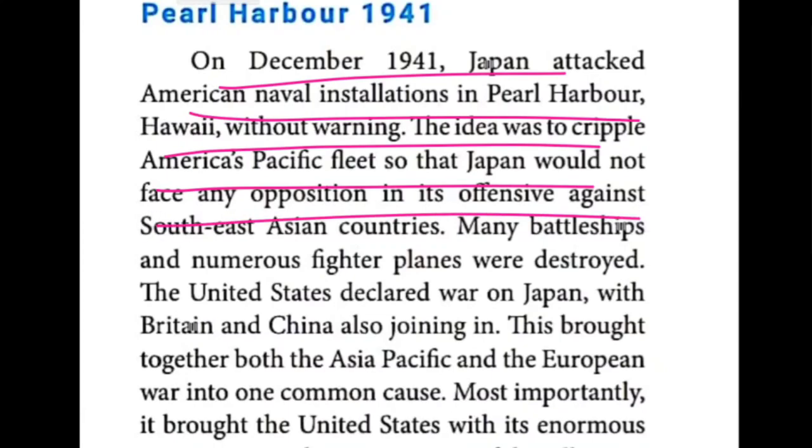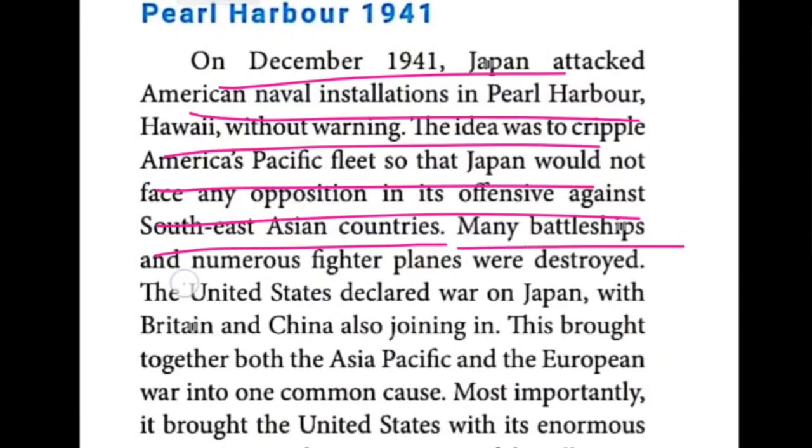So what is that in the sense? Japan thought, if I destroy the American fleet, then when I am going to invade the Southeast Asian countries, no one will be there to ask anything against me, like that they thought. Okay, no one should be there. That's why it attacked America first. Okay, so that's the thing.